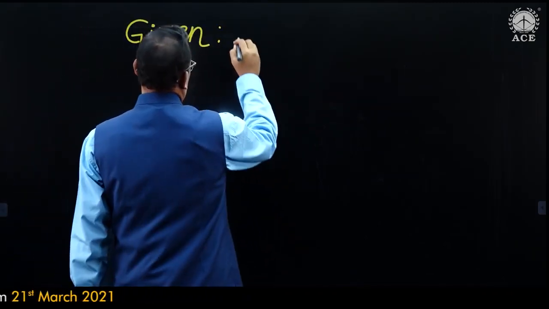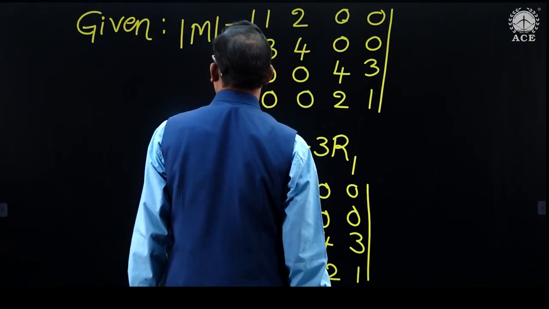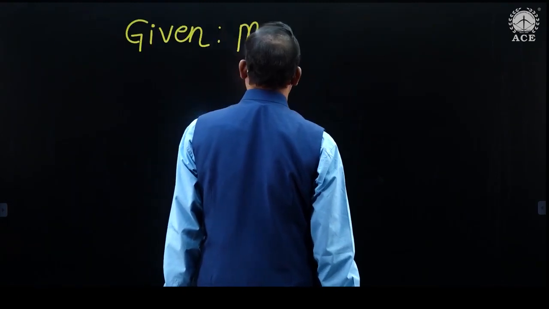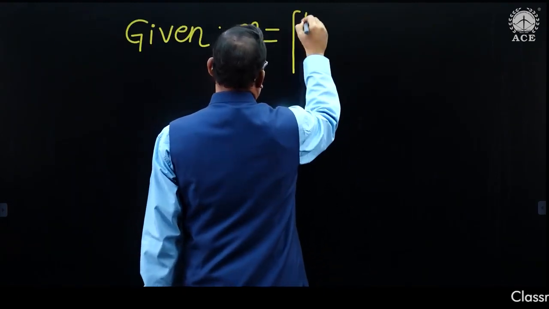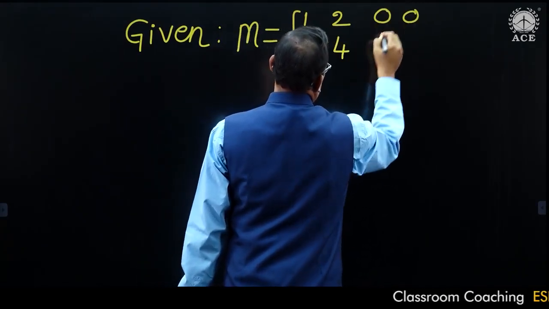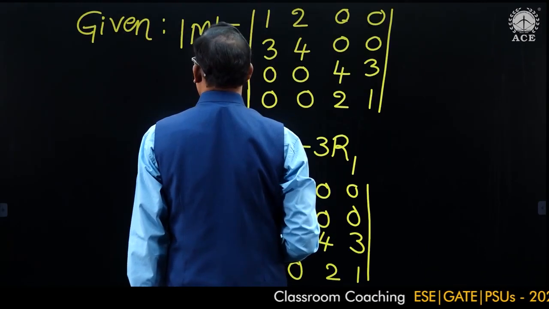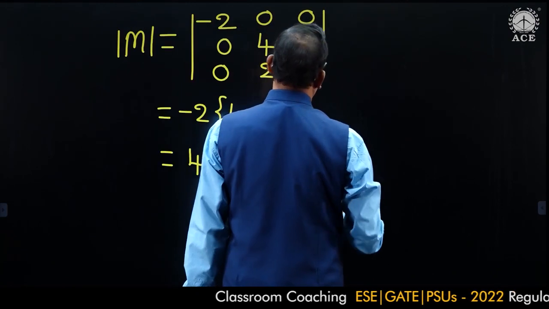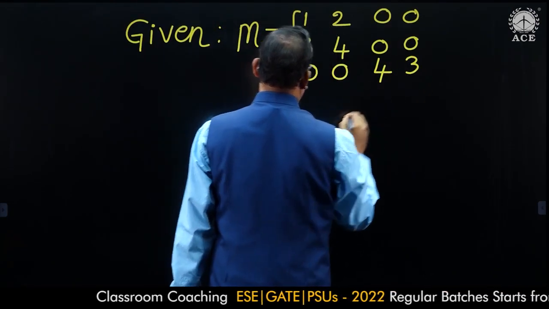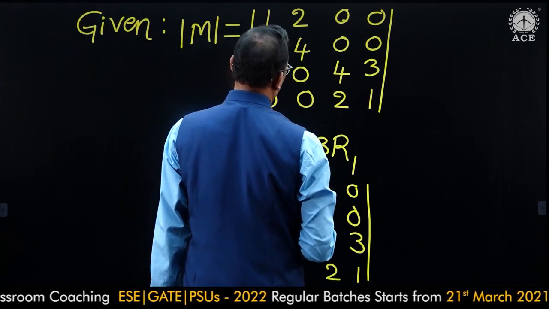Given M is equal to the matrix with rows 1 2 3 4, these elements are zeros, 0 0 4 3, 0 0 2 1.